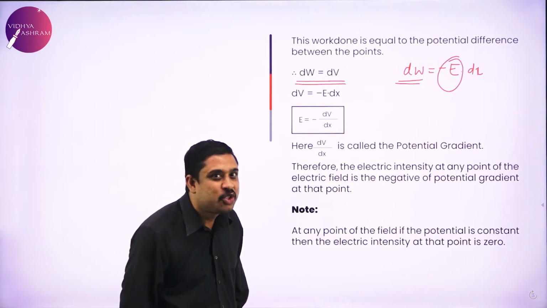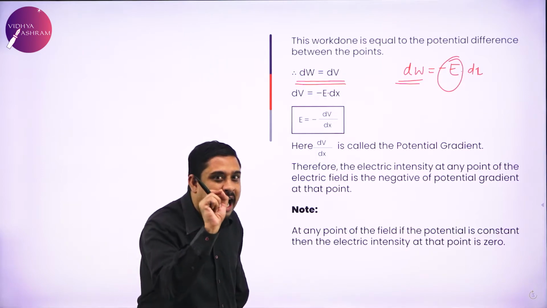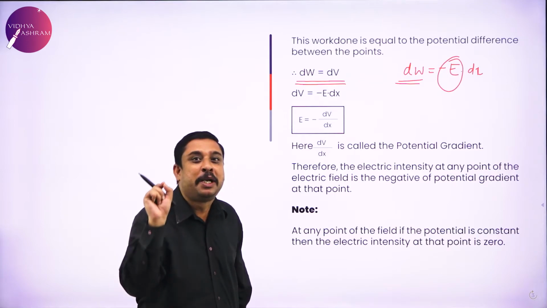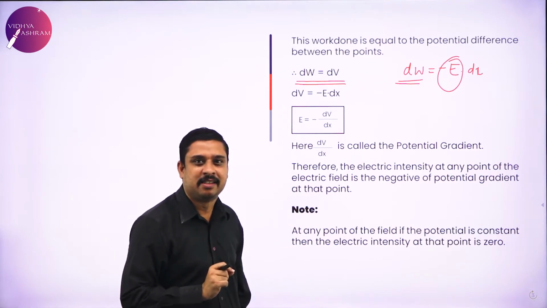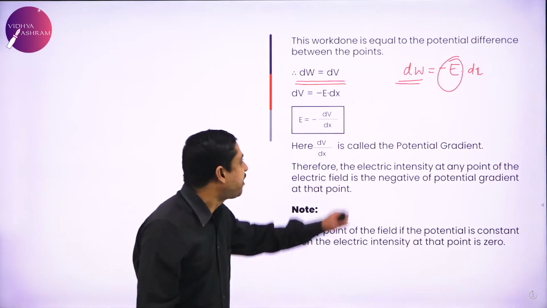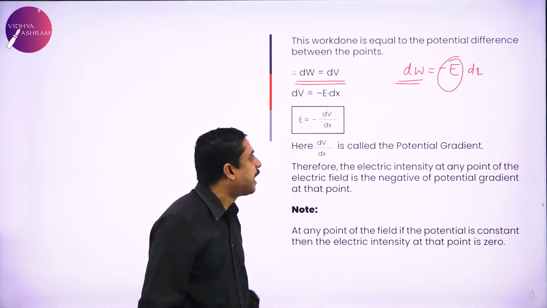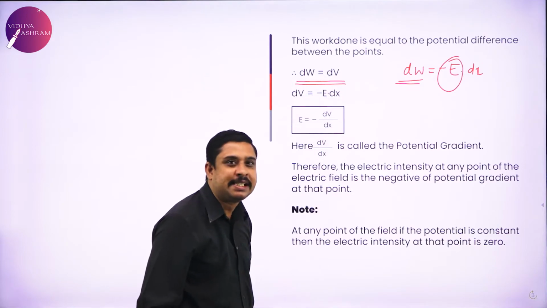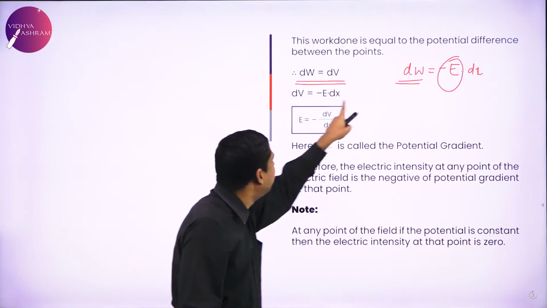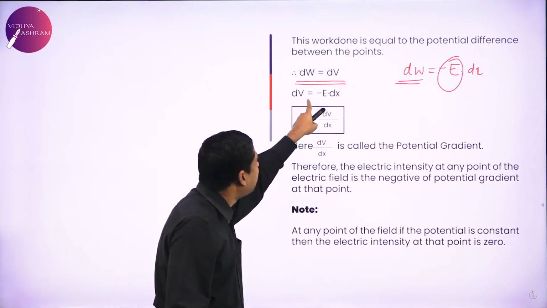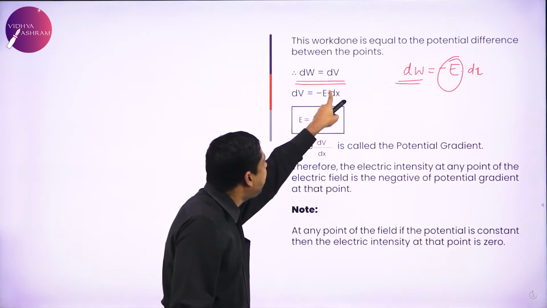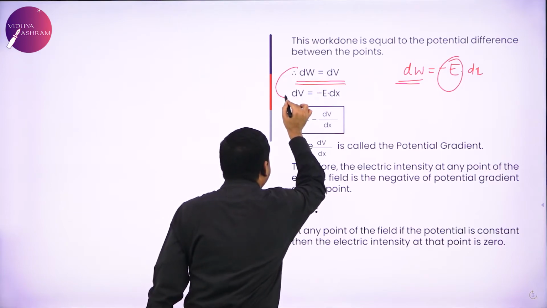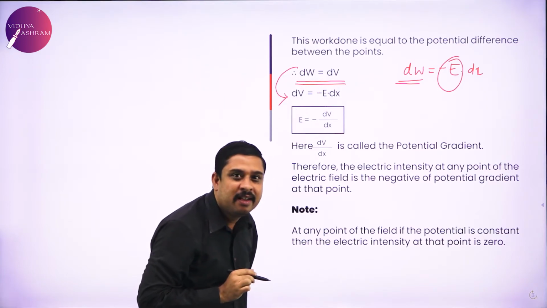So if you remember, we defined potential difference. What was potential difference? Work done to move the charge between any 2 points within the same electric field. Therefore, I write dW equals dV. So, substituting here, dV equals minus E dx. Again, why am I substituting dW as dV?